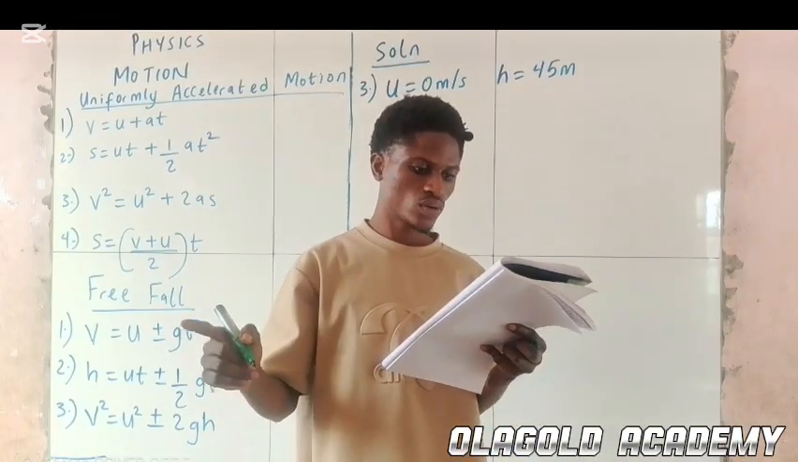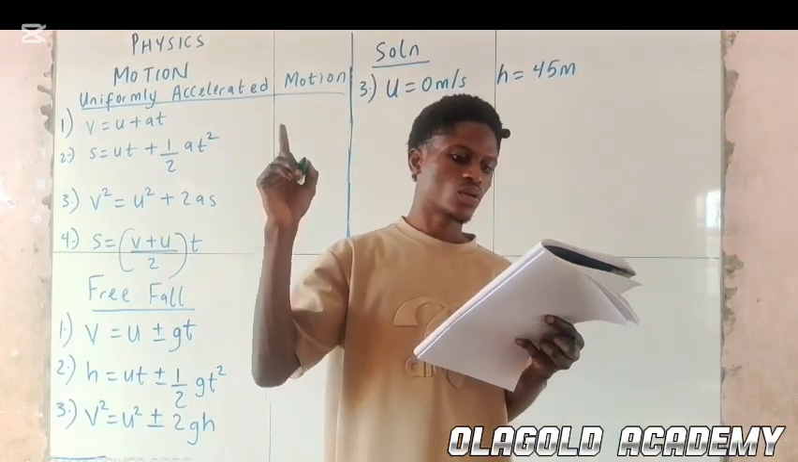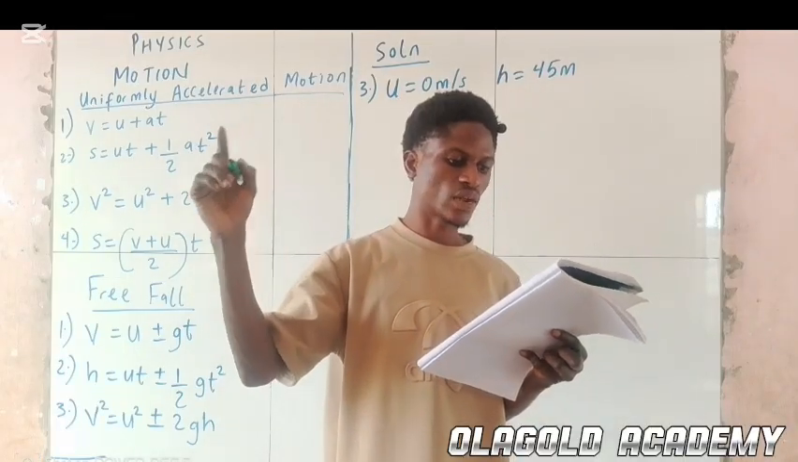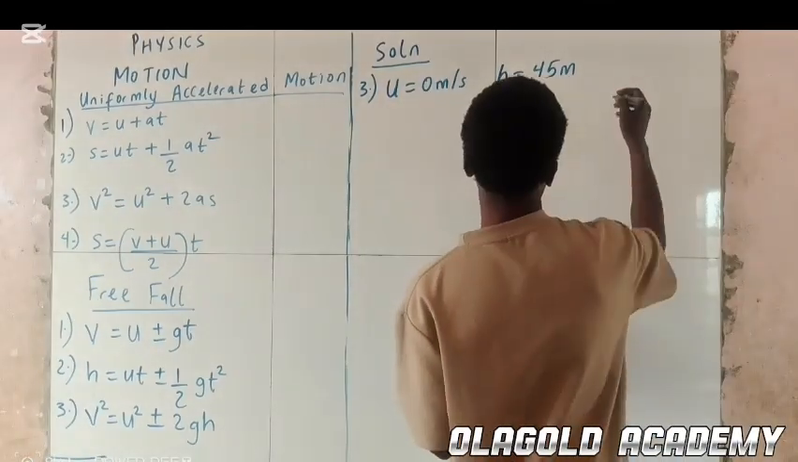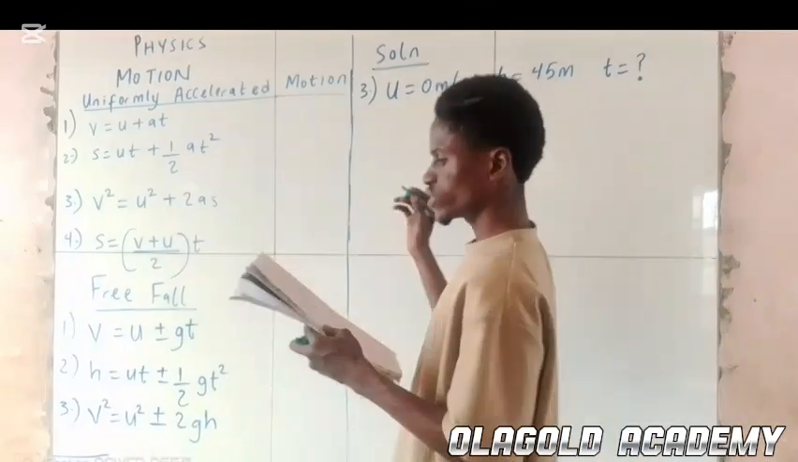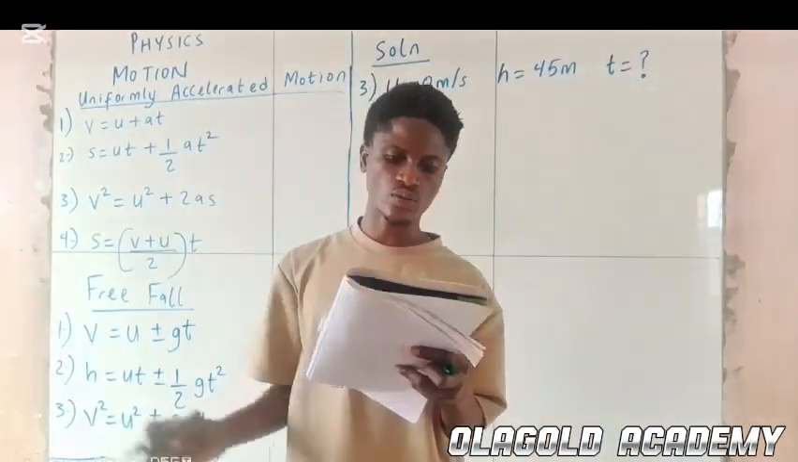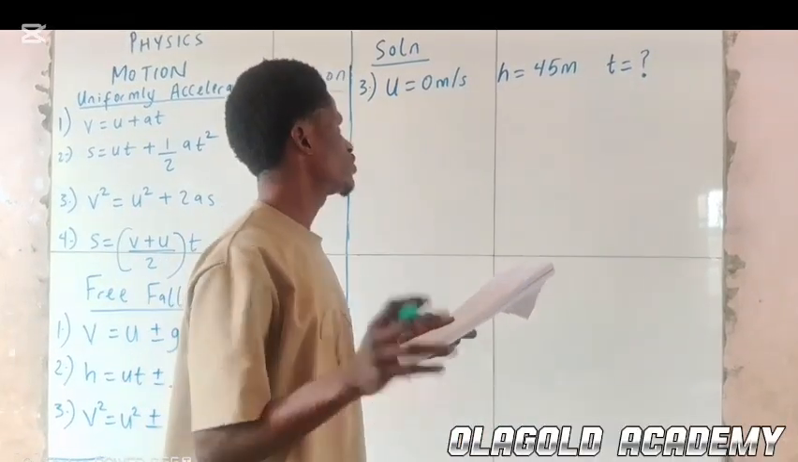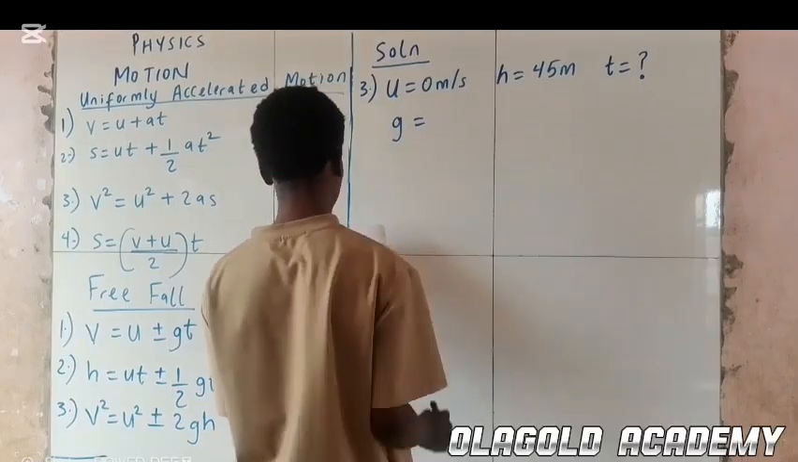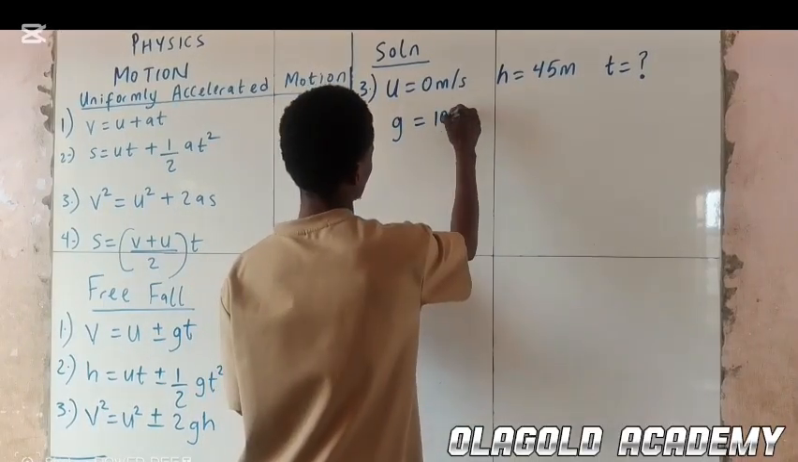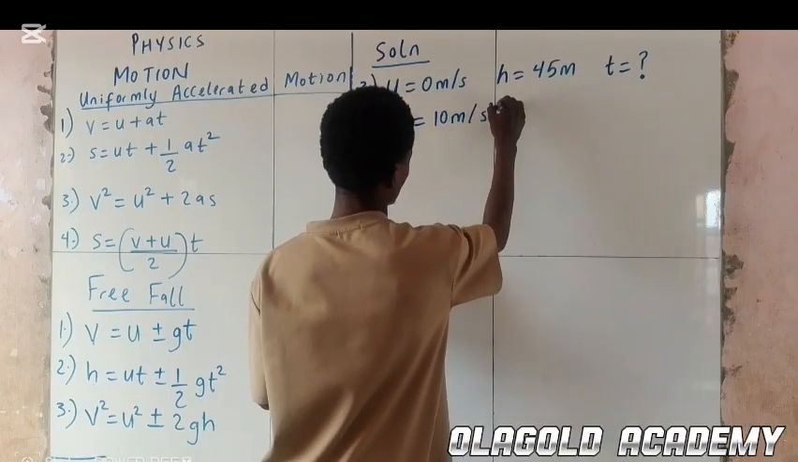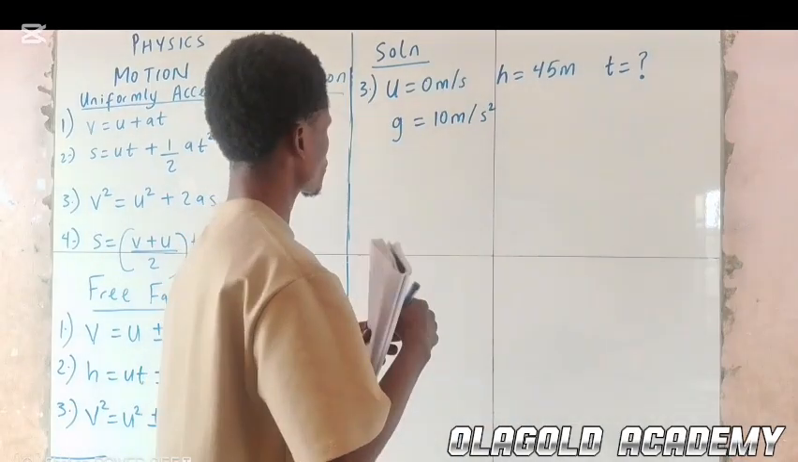How long does it take to reach the ground? We're looking for t there. We are given g to be equal to 10 meter per second square. So we have this.